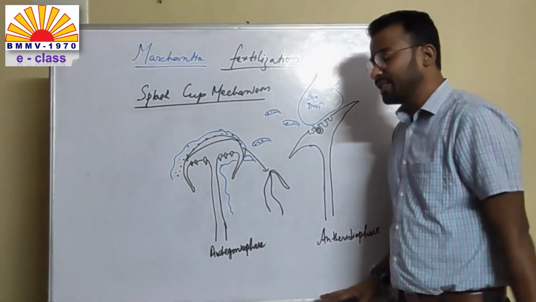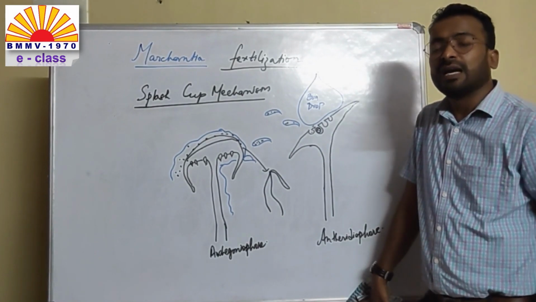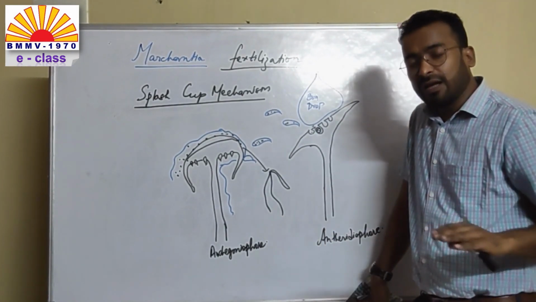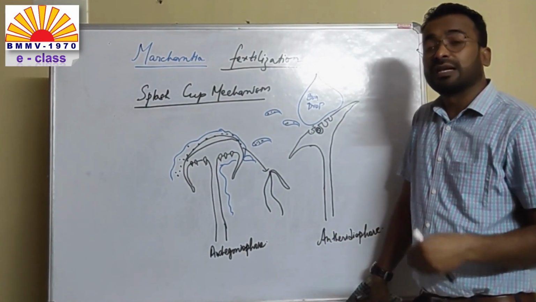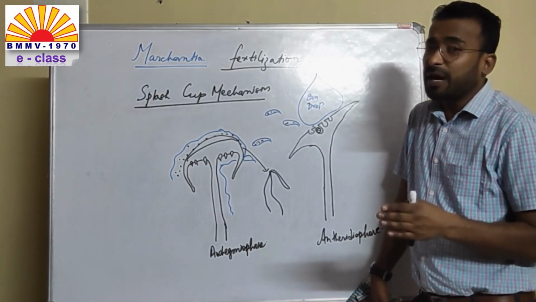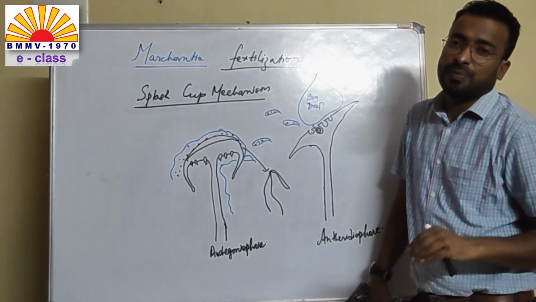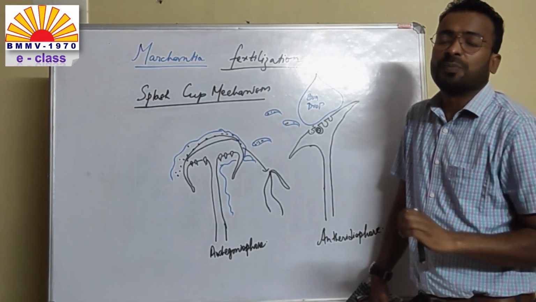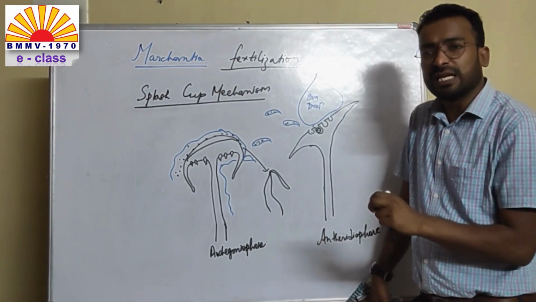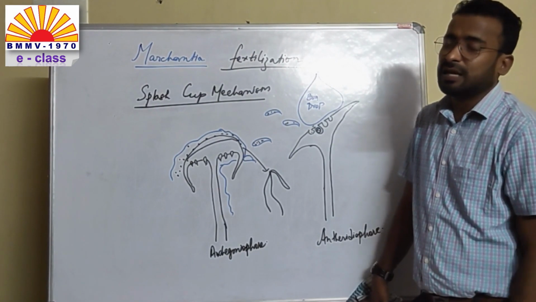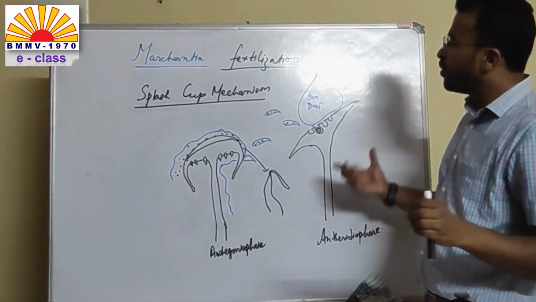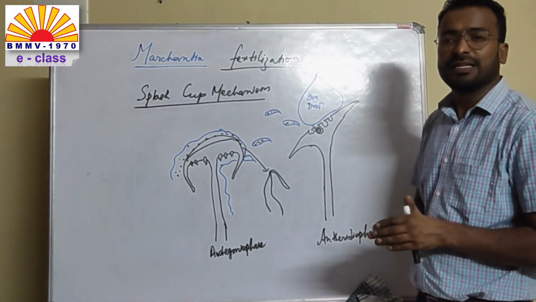So it is very interesting to see in bryophytes, if the water is not there, if the temperature or the climatic condition is dry, then bryophyta will never go for sexual reproduction. The most common mode of reproduction is always vegetative. But under favorable condition, as you can all see, water is so very needed for fertilization.